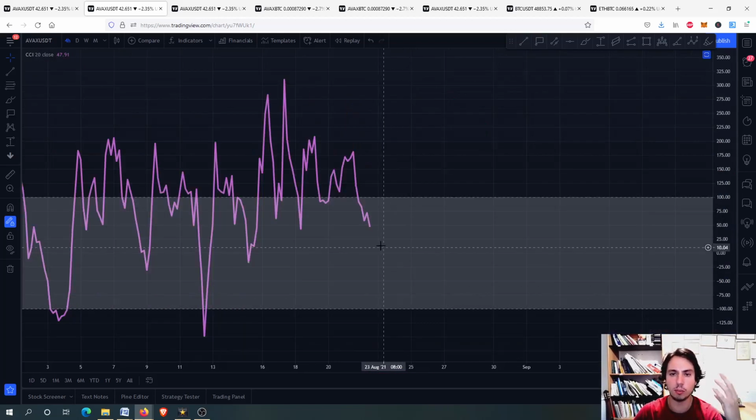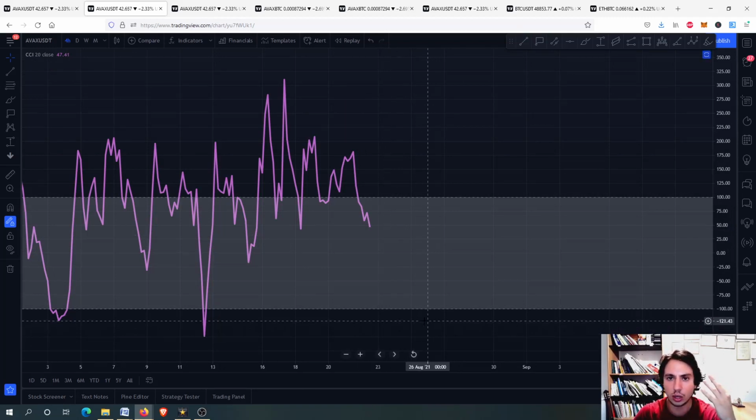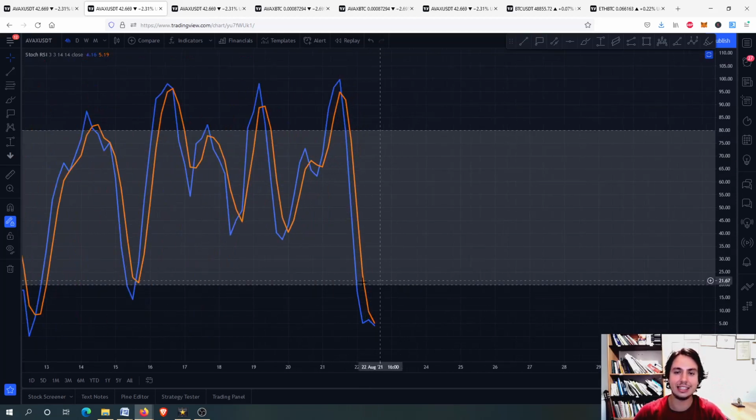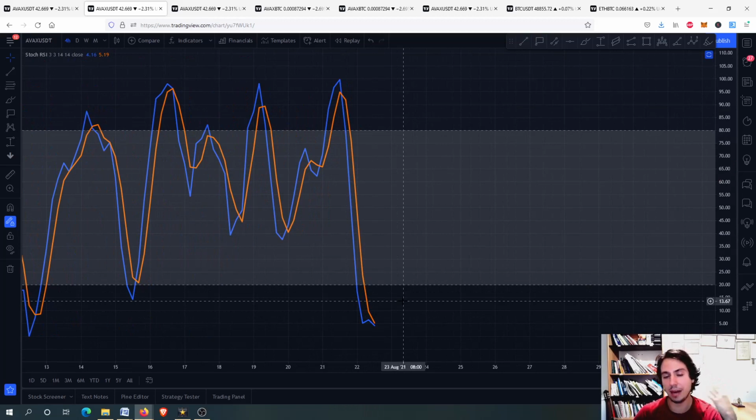Same here for the commodity channel index. It doesn't go easily down below minus 100. And therefore, when it doesn't go there, how do we know on an impulsive wave if we have a bottom? The reason is the Stoch RSI. This is an indicator that tells us when we have a risk and when we have a buying opportunity.